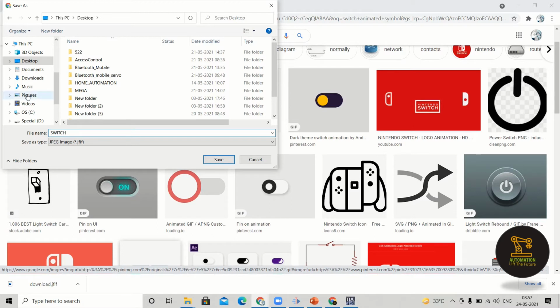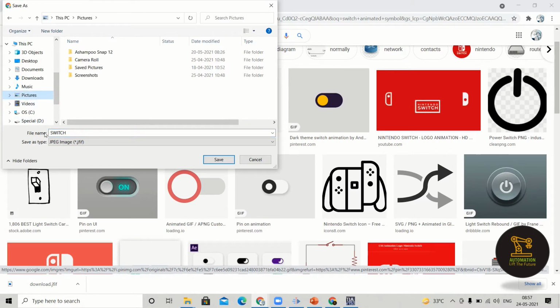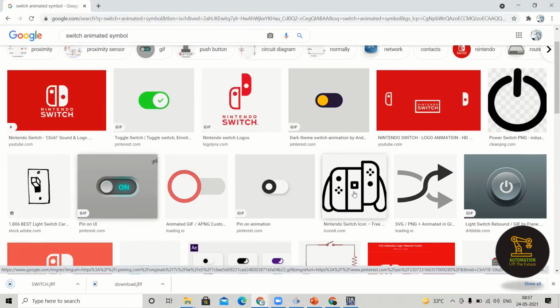Just observe where I am saving this, in the pictures, with the file name switch. I am saving this particular image.